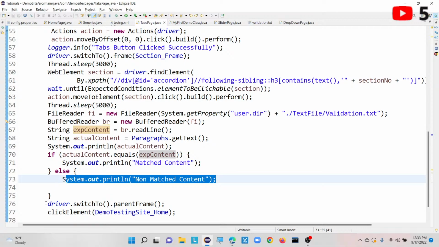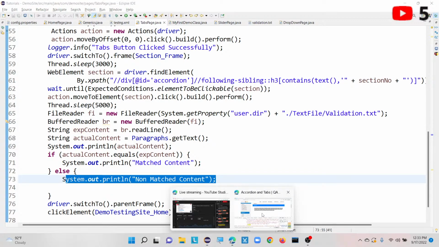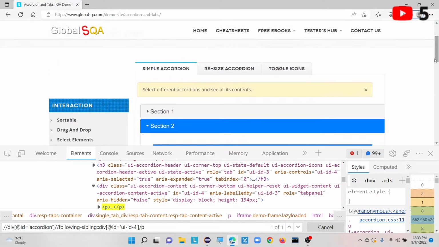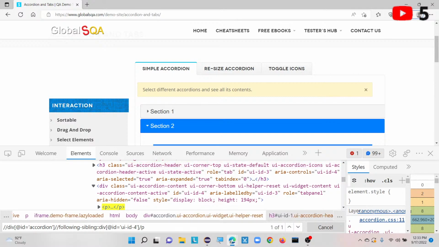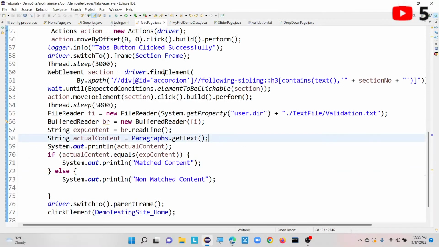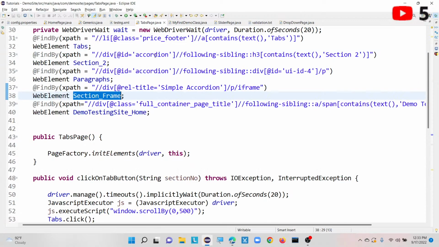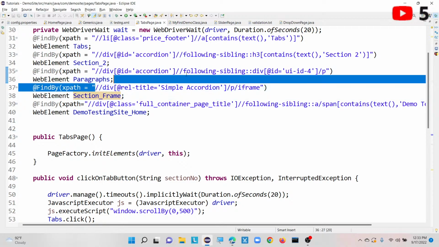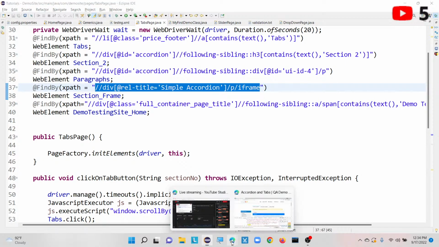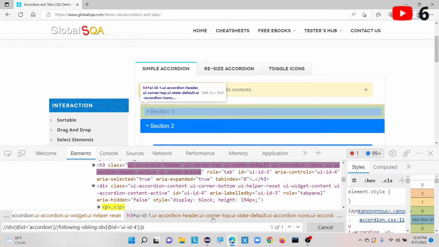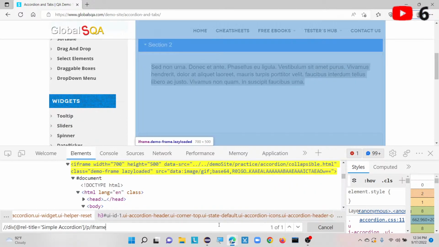After that, this particular section is present inside a frame. That's why I have mentioned here, you can see, driver dot switchTo dot frame. Frame here means the section frame. So let me inspect this one and I will show you that section frame as well, where all these sections are present. All these sections are present inside a frame. You can see here it is telling frame.